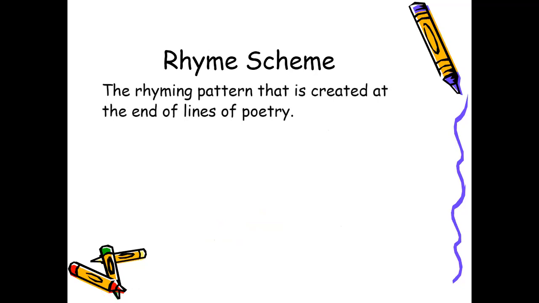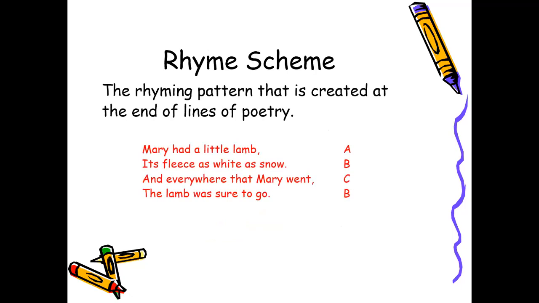The rhyming pattern that is created at the end of lines of poetry, like this. Mary had a little lamb, its fleece as white as snow. And everywhere that Mary went, the lamb was sure to go. Where is the rhyming here? Rhyming here is, first one we will consider it A. Mary had a little lamb. I'll consider this rhyming A, letter A. Its fleece as white as snow.